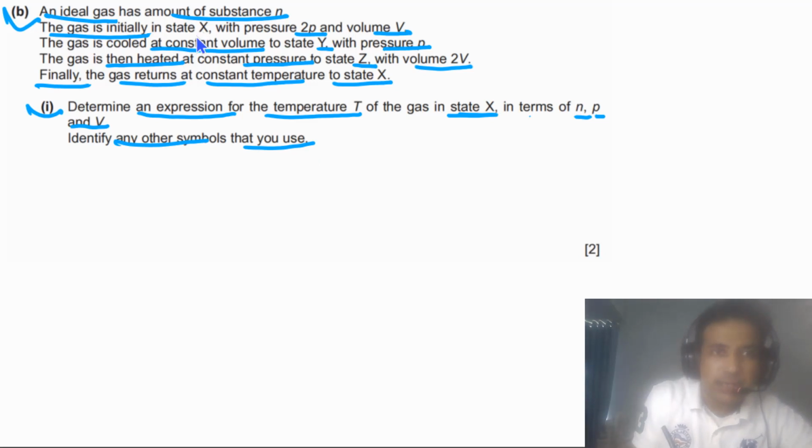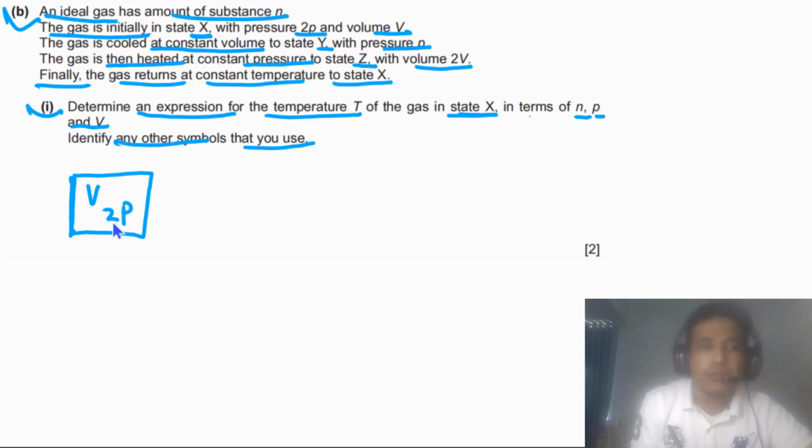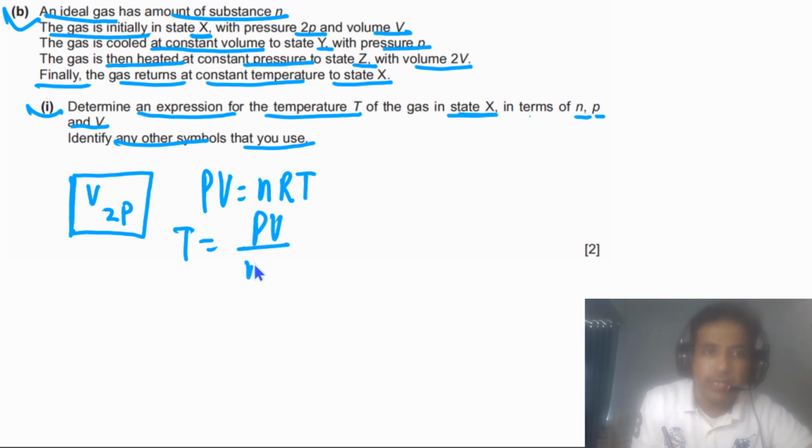If you look at state X, the volume of the gas is given to us. So imagine that we have gas here, and the volume of the gas for state X is V, and the pressure of the gas is 2p. So we can write here the pressure of the gas is equal to 2p. We need to write an expression for the temperature of the gas. So simply we have to use the ideal gas equation, pV equals nRT. So from here we can say the temperature will be equal to pV divided by nR. P in this case is equal to 2p.